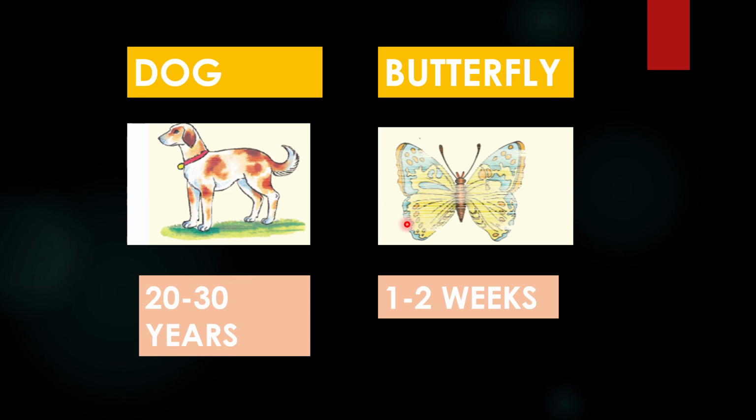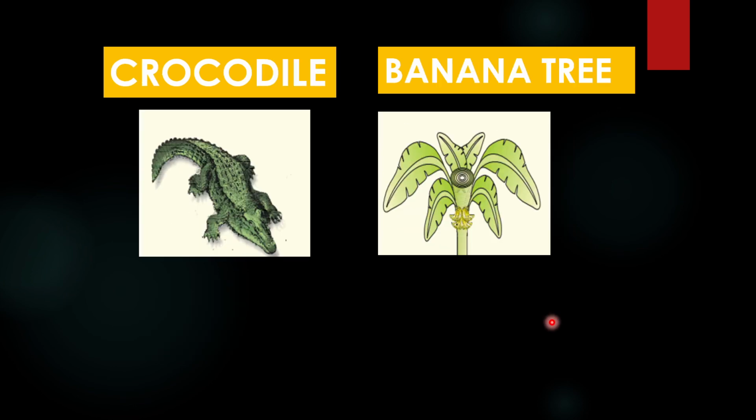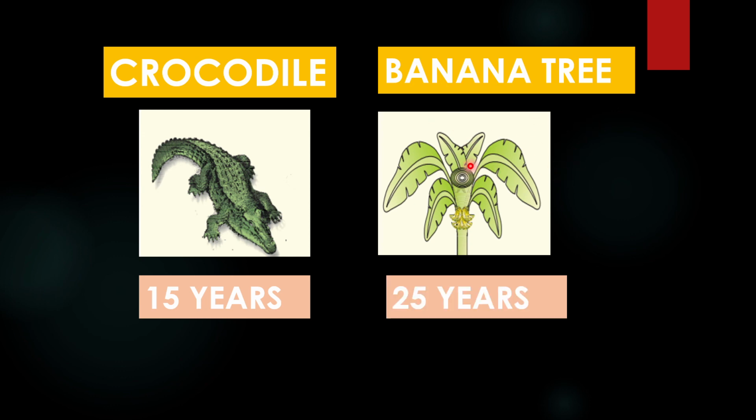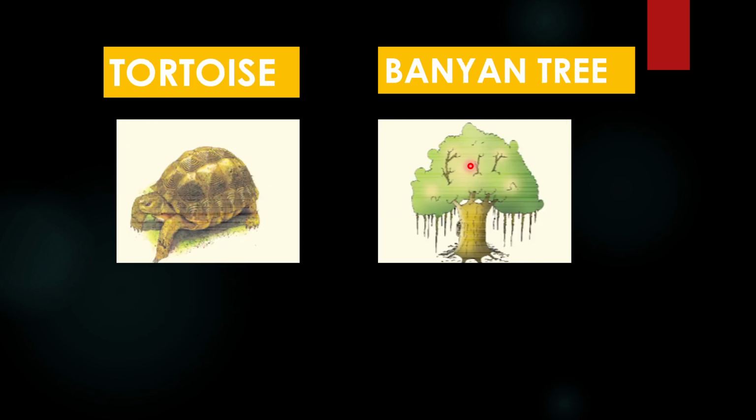What about a butterfly? These beautiful creatures can only live for 1 to 2 weeks. Okay, now crocodile. How long do you think it's going to live? It can live for 15 years, okay? Just 15 years. What about a banana tree? A banana tree can live for almost 25 years, okay? 25 years it can live.